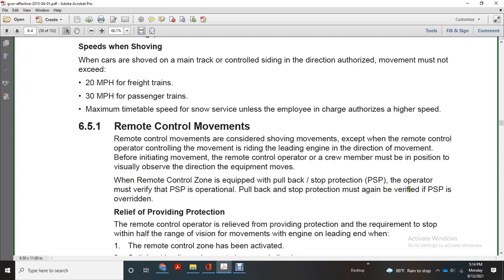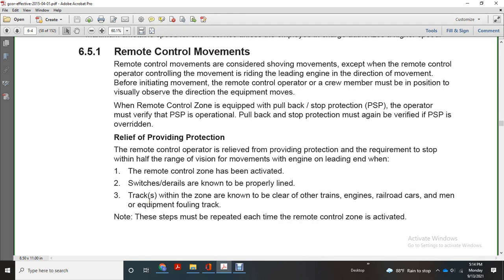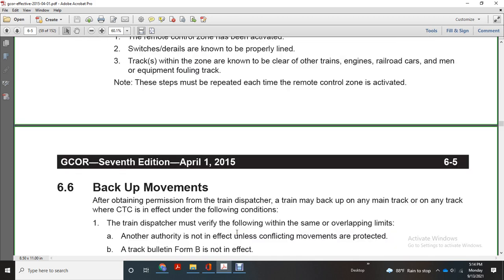Pullback and stop protection must again be verified. The PSP overrides remote control relief of providing protection. Remote control operators are relieved of the providing protection requirement when within the range of vision with the engine leading and the remote control zone has been activated, switch derails are properly lined, and tracks for the zone are known to be clear of trains, engines, railroad cars, and other equipment. These conditions must be repeated each time the remote control zone is activated.